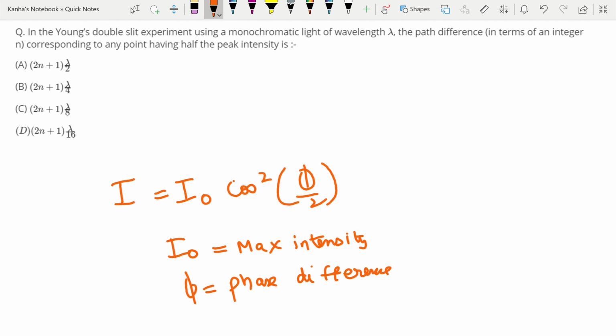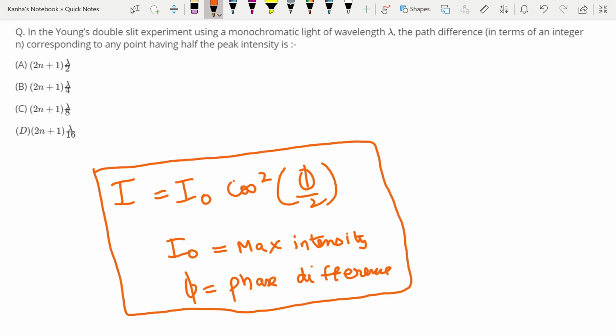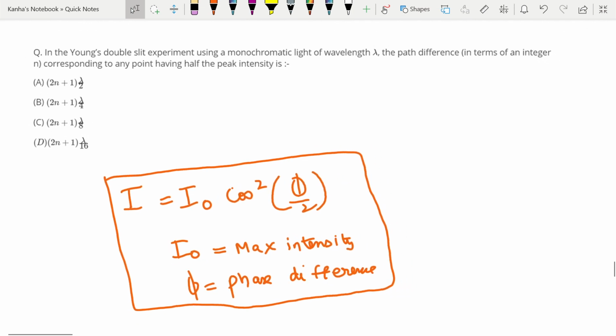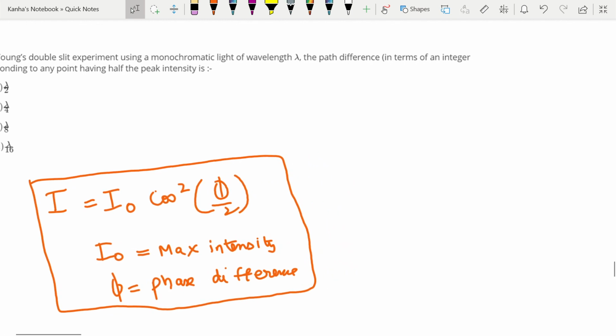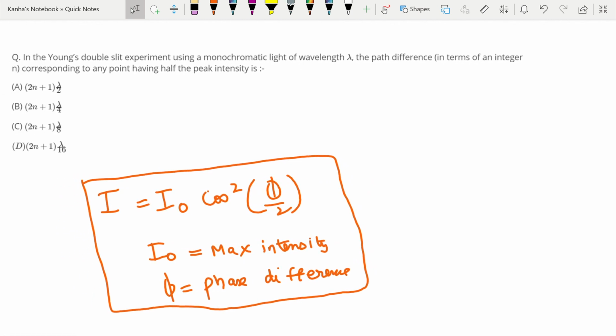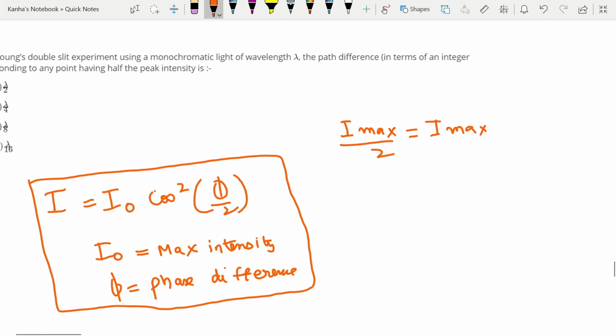Okay, first of all, you should definitely note this down, and we'll see how this works in this question. In Young's double slit experiment using a monochromatic light of wavelength lambda, the path difference in terms of an integer n corresponding to any point having half the peak intensity is. So you are given that I max divided by 2, which is half the peak intensity, is equal to I max into cos square.